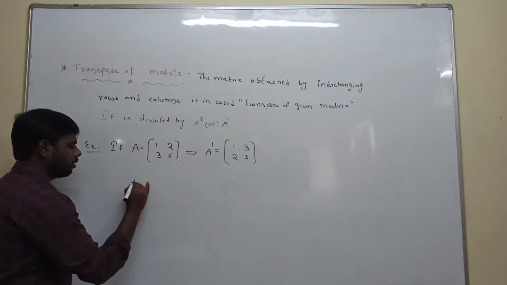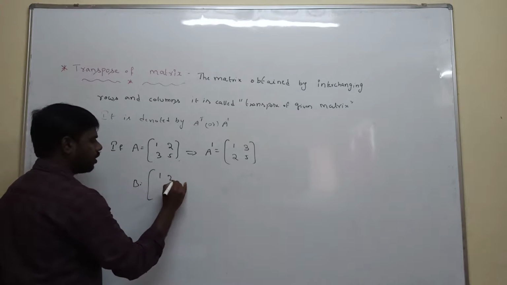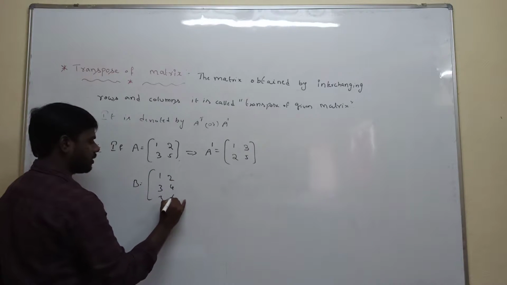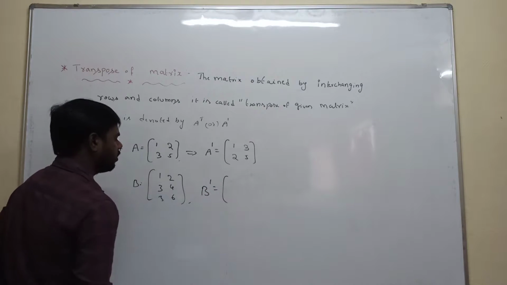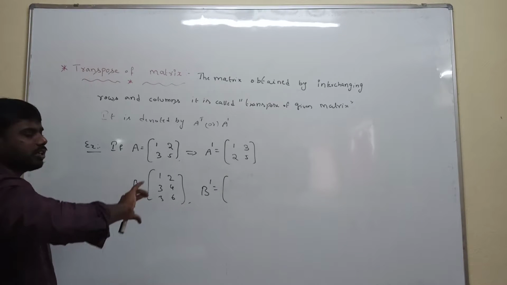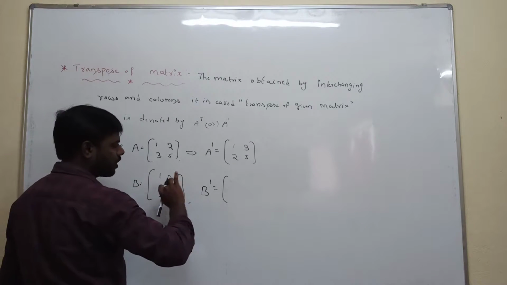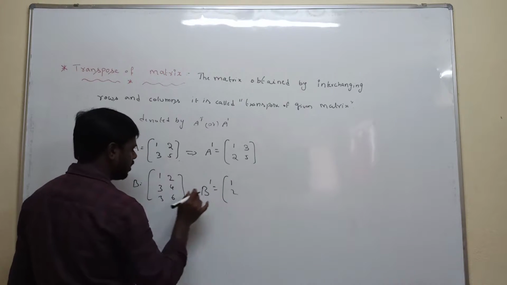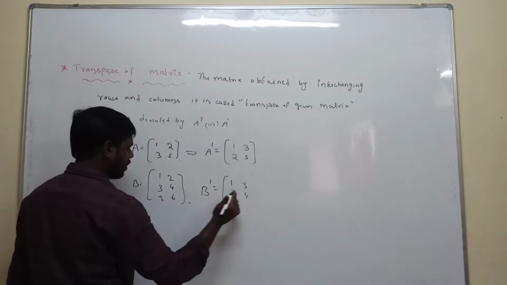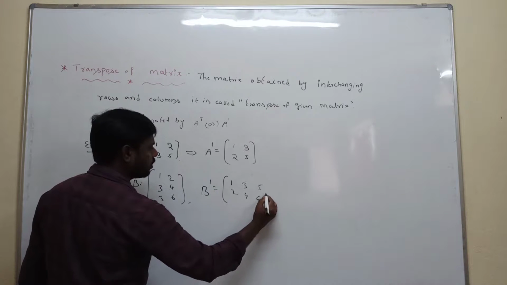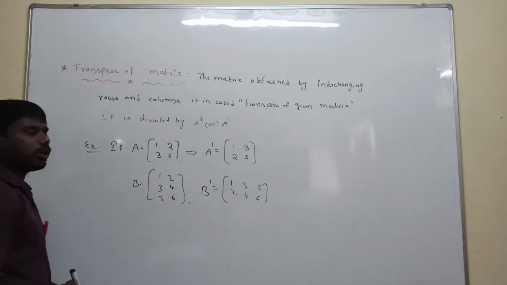One more example. Capital B is equal to 1, 2, 3, 4, 5, 6. To calculate the transpose of the B matrix, here the first row is replaced with the first column, the second row with the second column, and the third row with the third column. So finally we get the interchanged rows and columns.